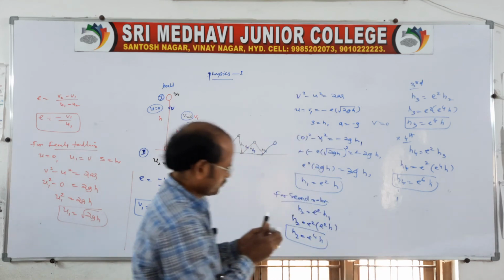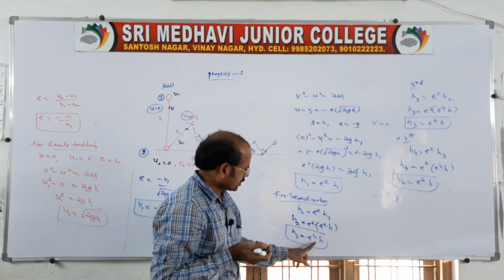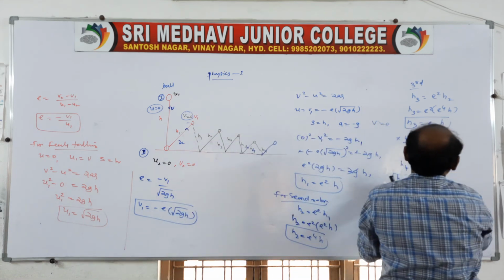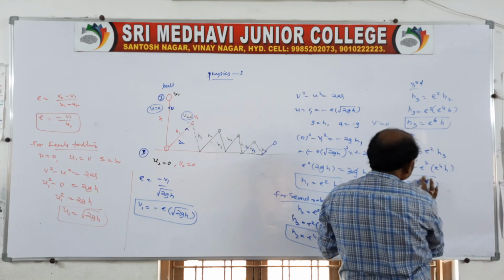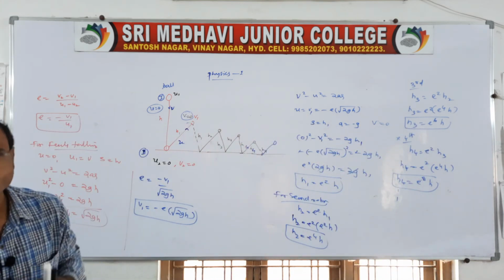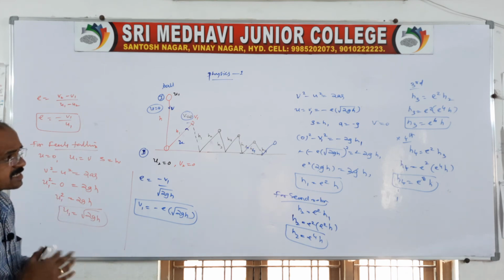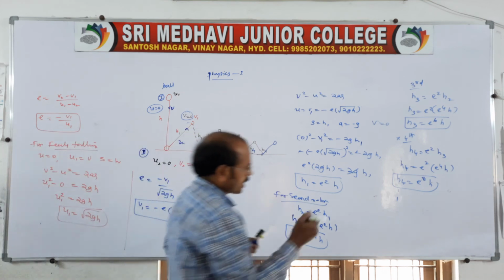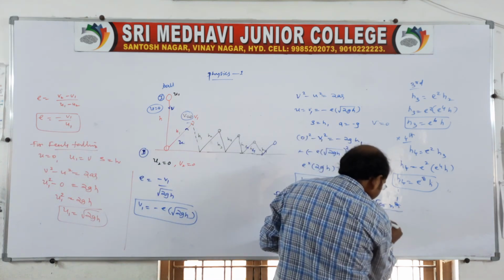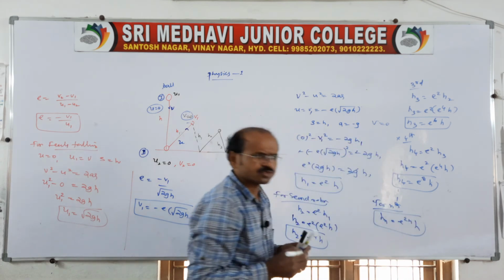Once you observe here, for the first rebound it is e square, for the second rebound e power 4, third rebound e power 6, the fourth rebound 8, next rebound 10, next rebound 12, and so on. For the nth rebound, hn is equal to e power 2n into h. That's all, multiply n with 2.